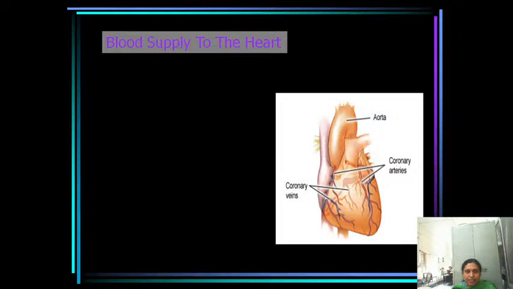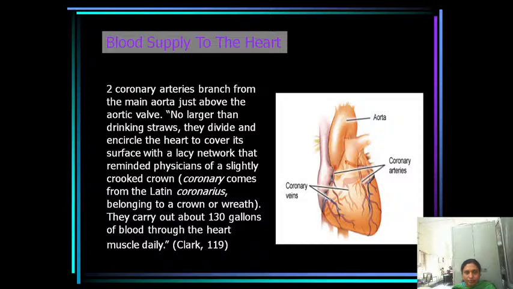If you see the blood supply to the heart, there are two coronary arteries. They branch from the main aorta just above the aortic valve, and are larger than drinking straws. They encircle the heart to cover its surface and form a network that reminded physicians of a slightly crooked crown.